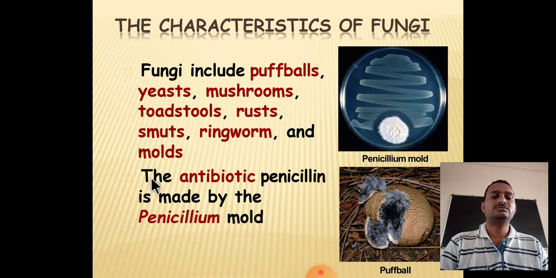The next characteristic is that some fungi, as we have seen in the last slide, are beneficial. They produce some antibiotics. Antibiotics are very important for controlling different types of bacterial growth, as they inhibit the growth of bacteria. The best example is penicillin. Penicillin is made by the Penicillium fungi. Penicillium is a genus of fungi which produces penicillin, a very commonly used antibiotic, in a mold. Some fungi are beneficial fungi.